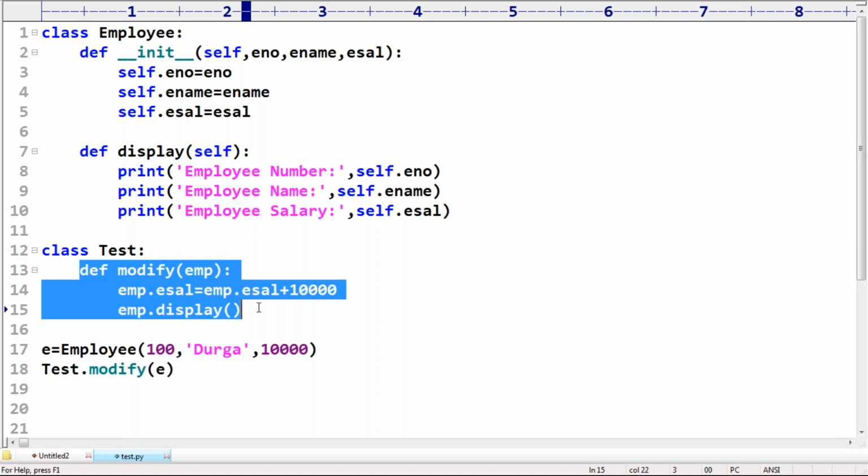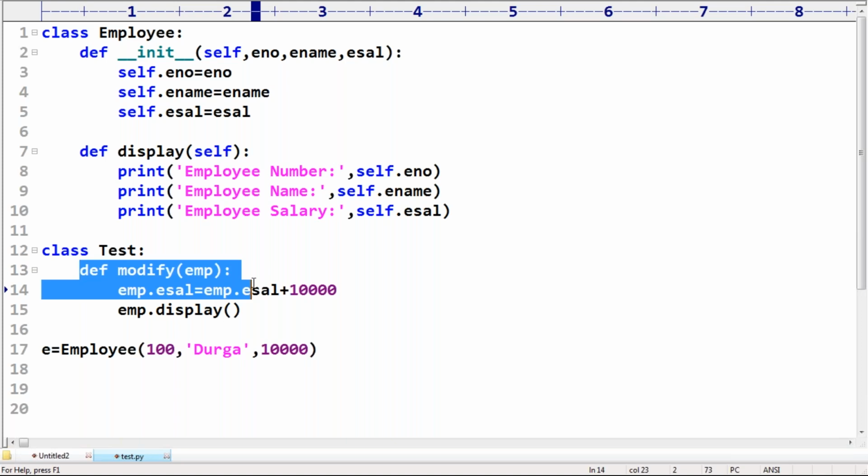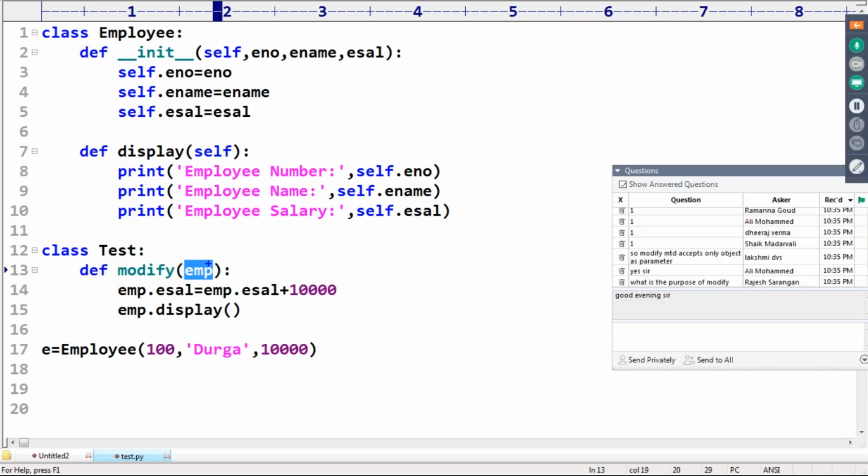Next, the second way. If we assume that it is not static, assume that it is an instance method. If it is an instance method, the first argument, what is this one? Self. Even if you name it emp, it is self. Self means current object. Which class object? Test class object.